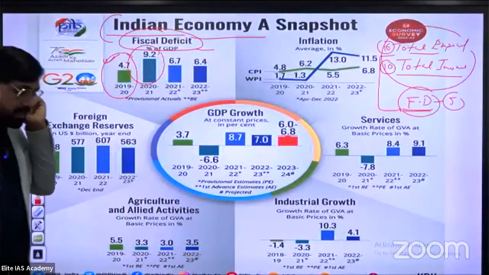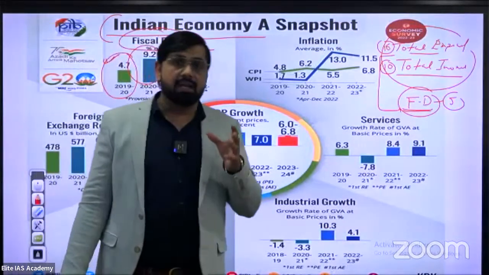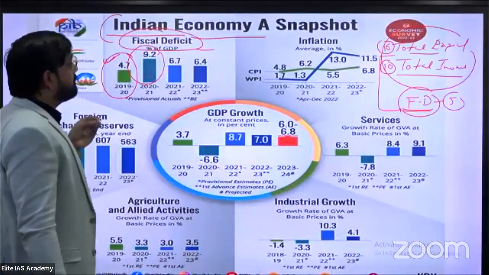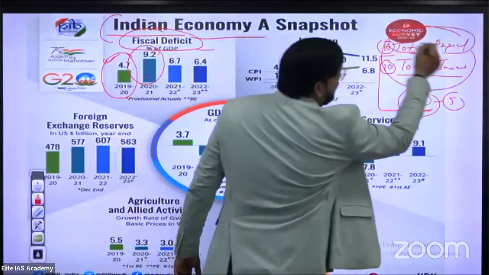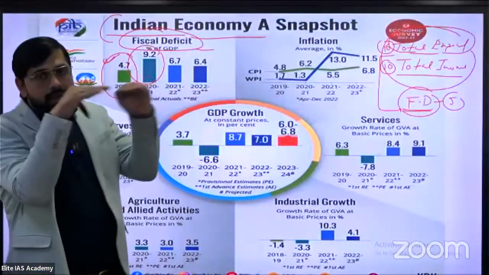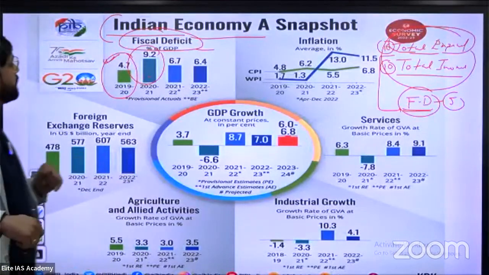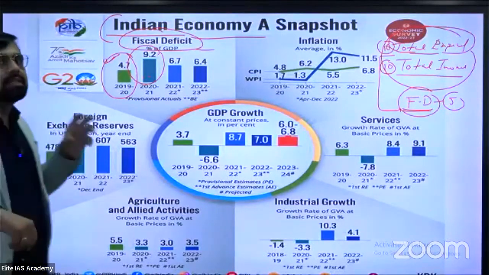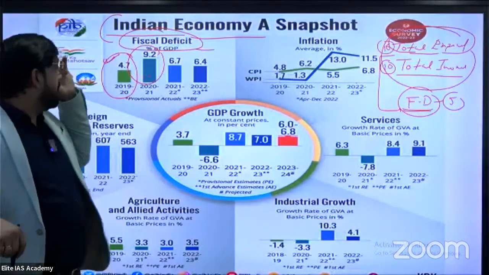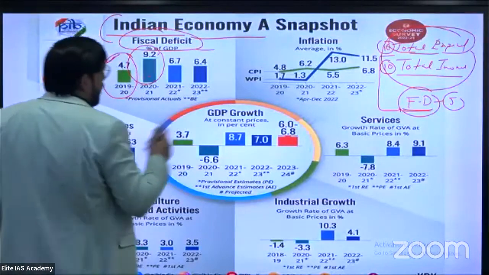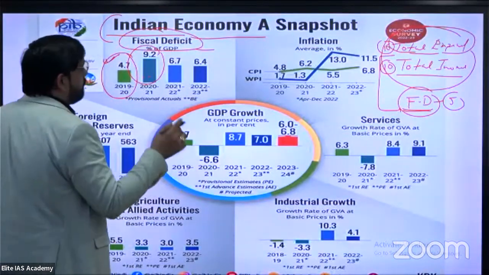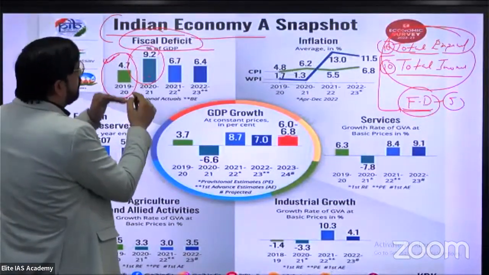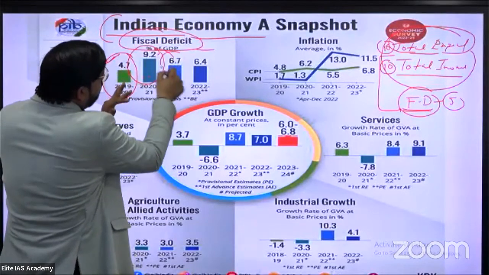This condition also created a big challenge for the Indian government, especially the finance ministry, to cover expenditure in line with income. That's why it is a major challenge for the finance ministry to make an excellent budget. In 2021-22, thanks to the finance ministry's performance, the fiscal deficit decreased from 9.2% to 6.7%.